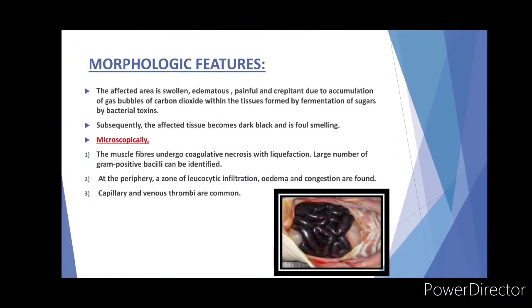Starting with the morphologic features, the affected part is swollen, edematous, painful and crepitant due to accumulation of gas bubbles of carbon dioxide within the tissues, formed by the fermentation of sugar by bacterial toxins. Subsequently, the affected tissue becomes dark black and foul smelling. Microscopically, we can see the muscle fibers undergo coagulative necrosis with liquefaction, and a large number of gram-positive bacilli can be identified. At the periphery, that is at the border, a zone of leukocytic infiltration, edema and congestion is found, and capillary and venous thrombi are common.